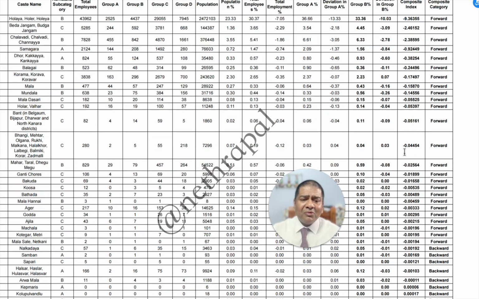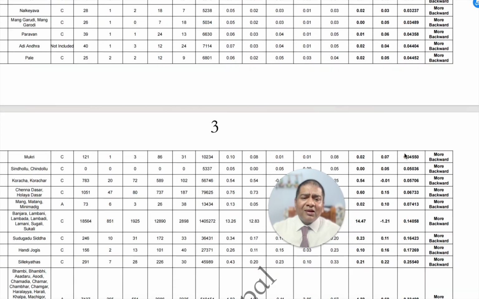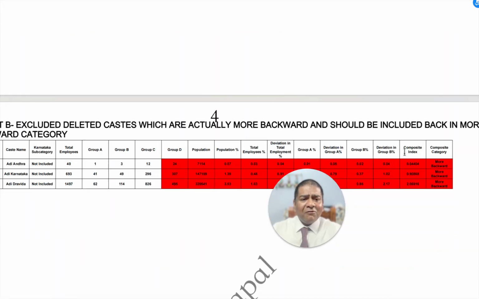There will be a problem. So we have to be considering all these things. So this is the first exhibit which I am showing you, which is a problematic thing, and I request the government to include back these communities in the more backward category, that is the group A category. All these three categories should come as more backward, because it's very clearly coming that they are not represented well.